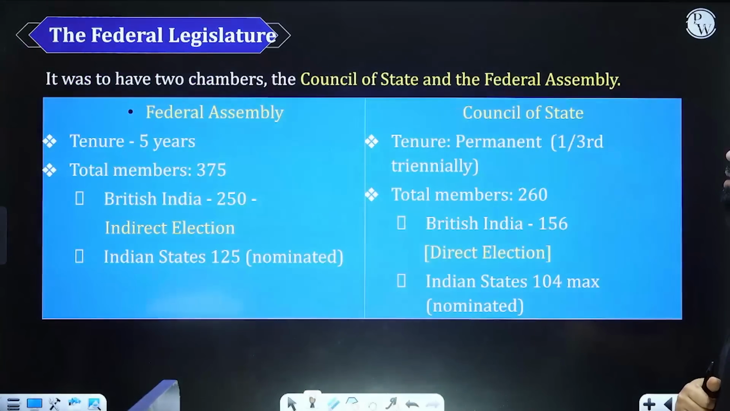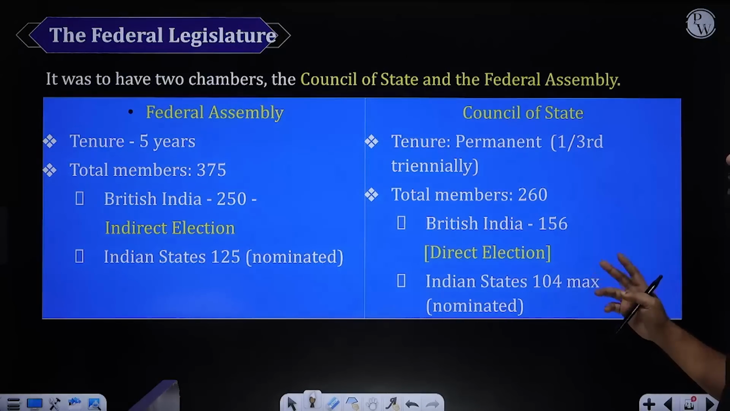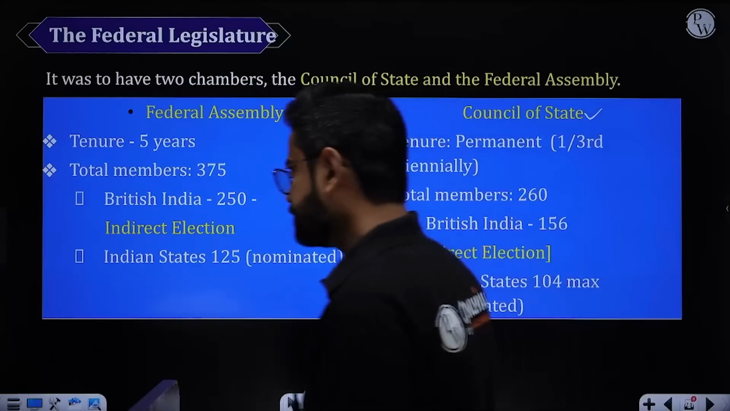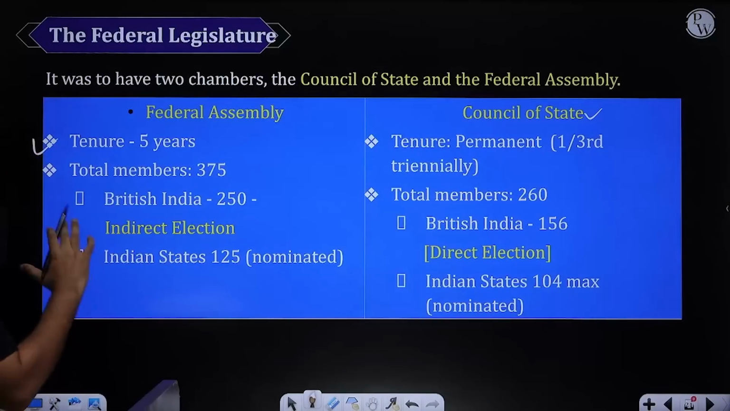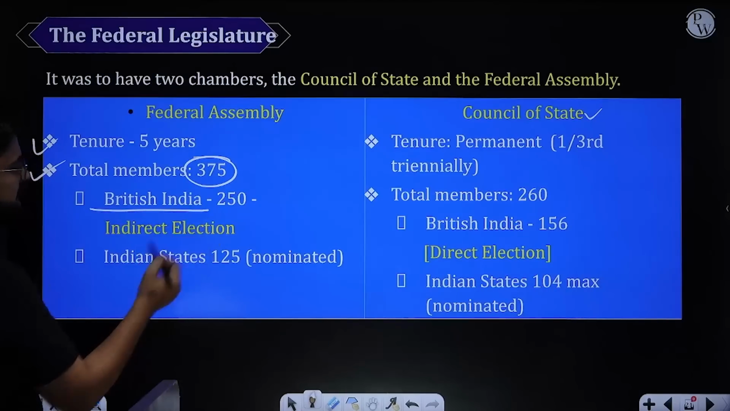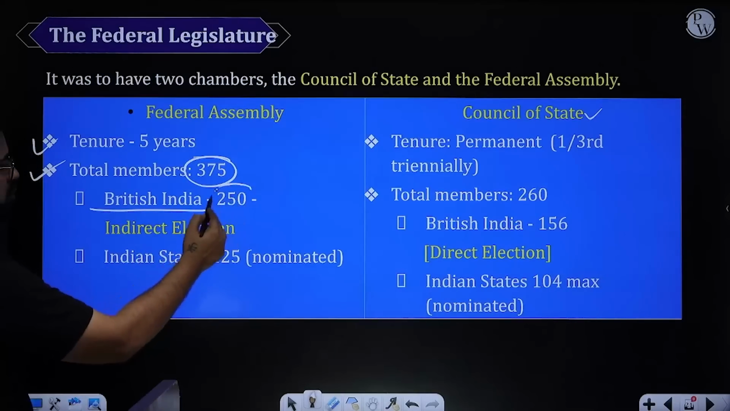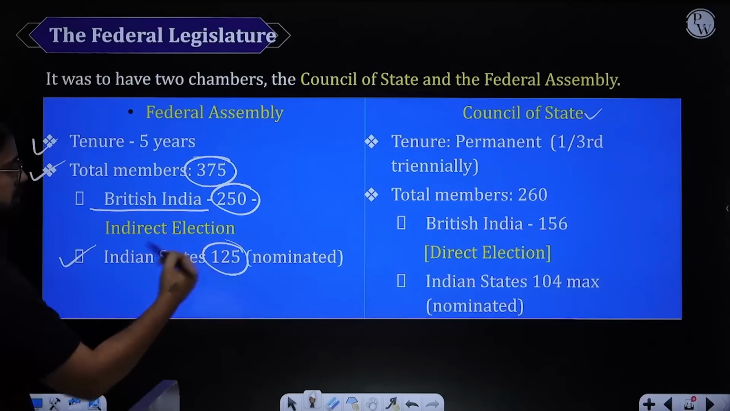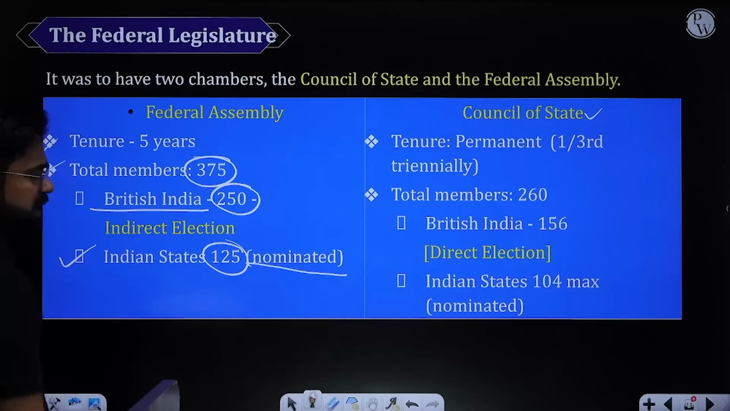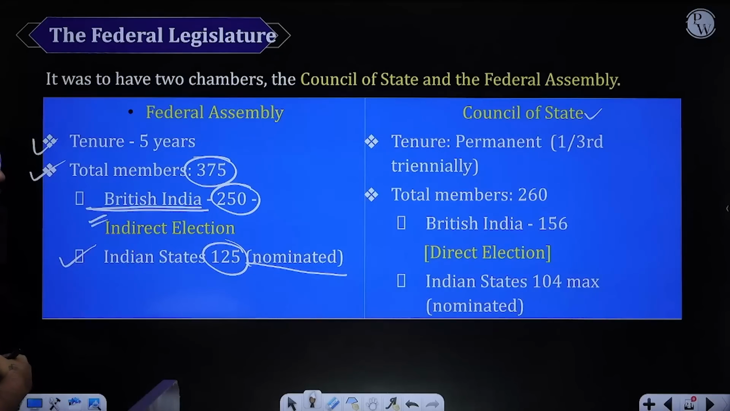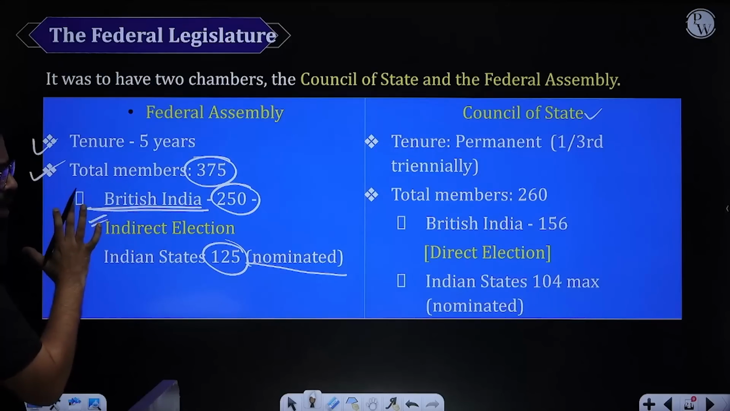Anyway, now at the center under this federation, we have two councils, right? One is the Federal Assembly, one is the Council of State. One is like Lok Sabha, one is like Rajya Sabha. The Federal Assembly, which sounds like Lok Sabha, has a 5-year tenure, plus it will have a total of 375 members. British India, meaning British provinces, will have 250 seats, for example Bombay, Madras, etc. Indian states like Hyderabad, like Junagadh, will have 125 seats. These 125 have to be nominated by the princely states, and British India will be conducting indirect election. That means it is coming through the legislature. Now this does not make sense.